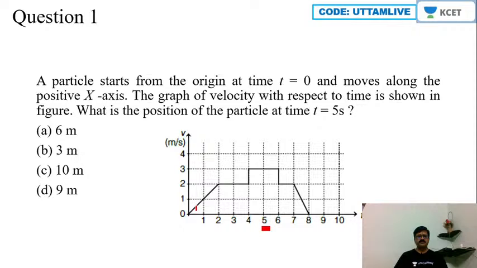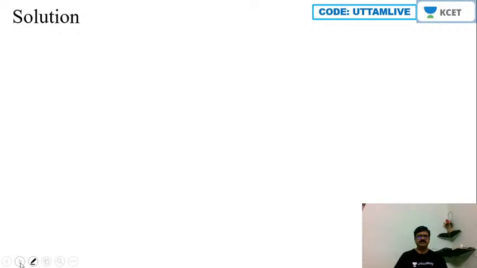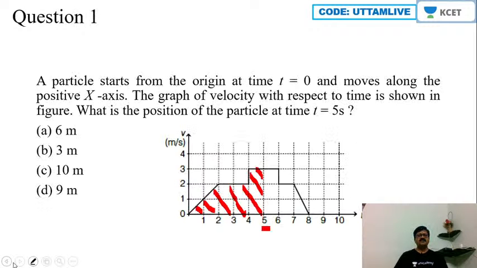So the simple thing would be what? Area under the v-t graph. Now this is the v-t graph. Area under the v-t graph up to t equals 5 seconds. If we find this area, then we would have found our answer here. So that is the approach that we can adopt for this particular question. Let's go ahead and crack this question. As a matter of fact, this question is from JEE Main 2019. This question has appeared, my dear friends.